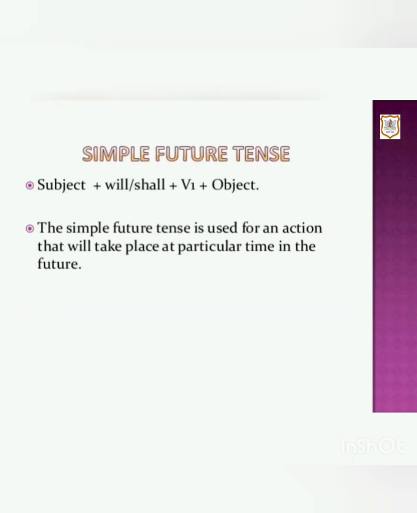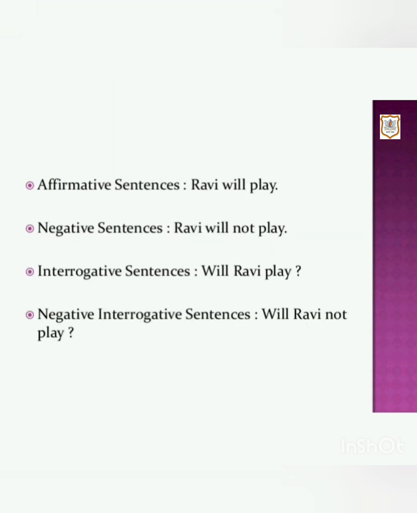Simple future tense. The structure of simple future tense is subject plus will or shall plus V1 plus object. The simple future tense is used for an action that will take place at a particular time in the future. The future time is expressed by using shall or will with the base form of the verb.